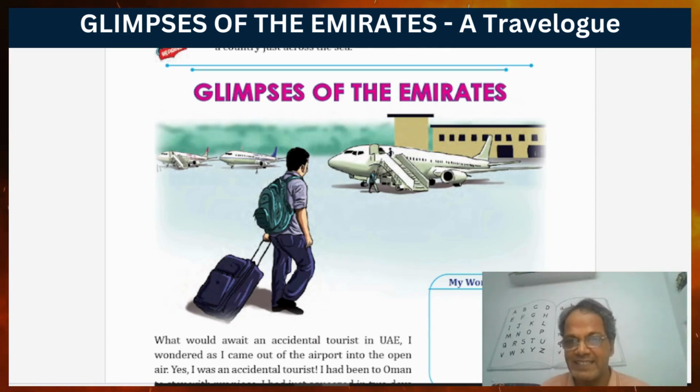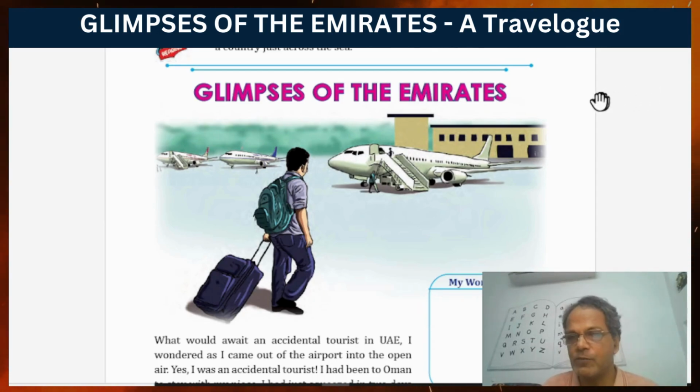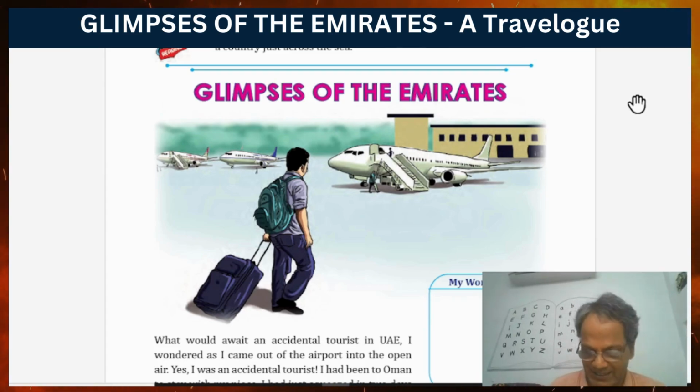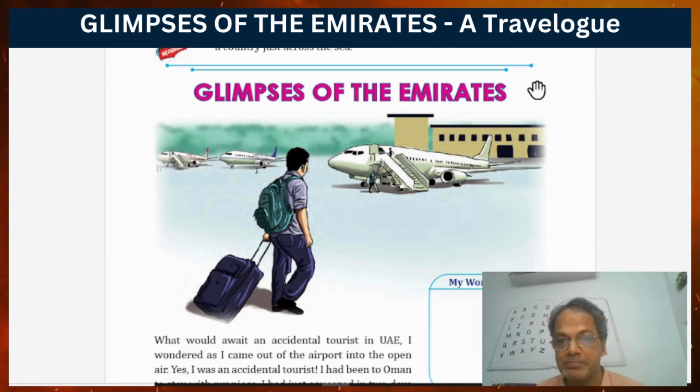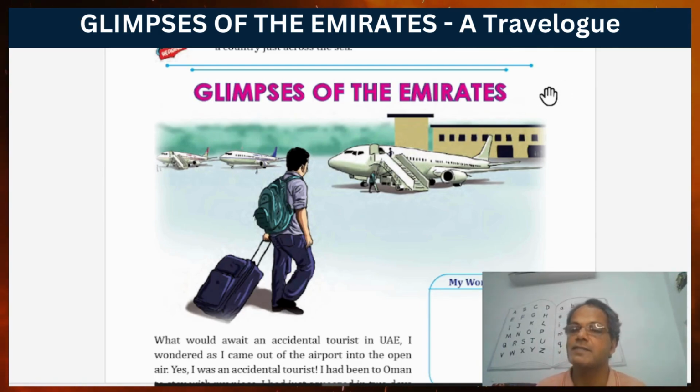So today's lesson is Glimpses of the Emirates. Glimpses of the Emirates is today's lesson. This is a travelogue. A travelogue means if somebody writes an article about a tour program or a visit to someplace, then we say it's a travelogue. And this is a short, small travelogue, a small article on a visit.